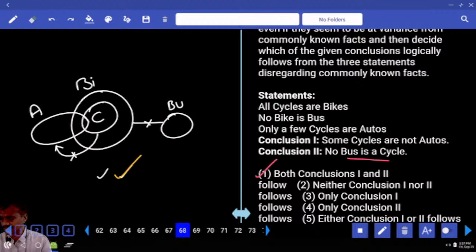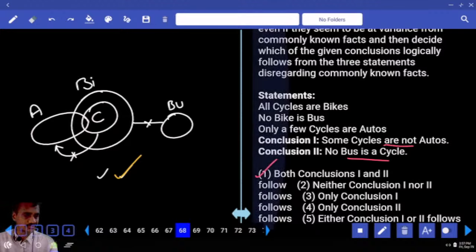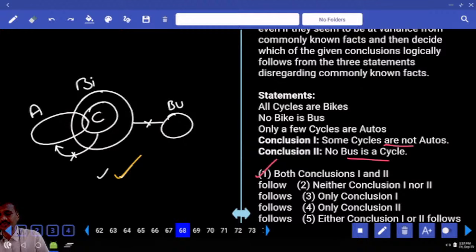Then what is the next one we have? And next, first one, some cycles are not autos. Now to make this one false, all cycles are autos.